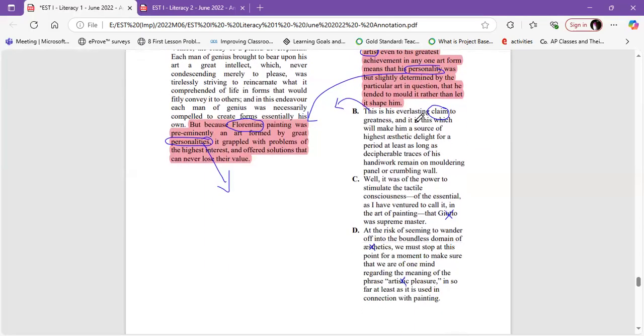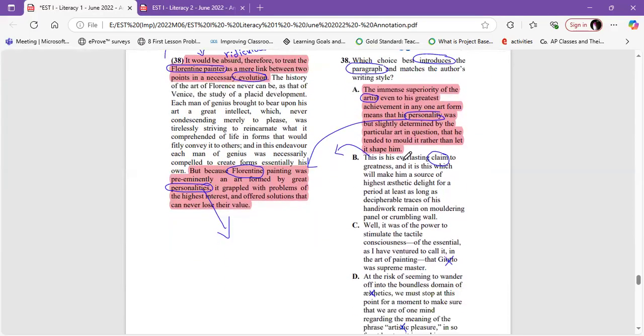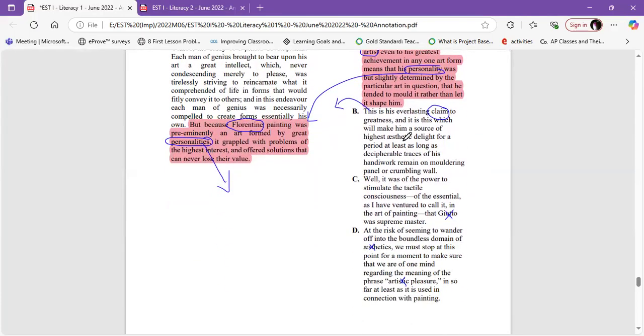This is his everlasting claim, the beginning claim to greatness. And it's this which will make him a source of highest aesthetic delight for a period at least as long as these verbal traces of his handwork remain on moldering panel or crumbling wall. It doesn't talk about the personality. Well, it was of the power to stimulate the tactile consciousness of the essential, as I have ventured to call it, in the art of painting that Giudo was supreme master. It doesn't talk about the personality and doesn't talk about the Florentine painter especially.